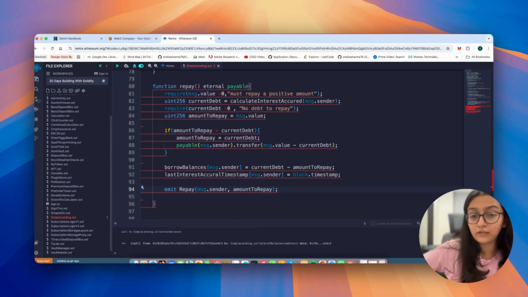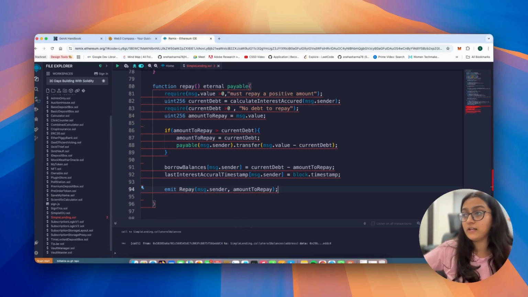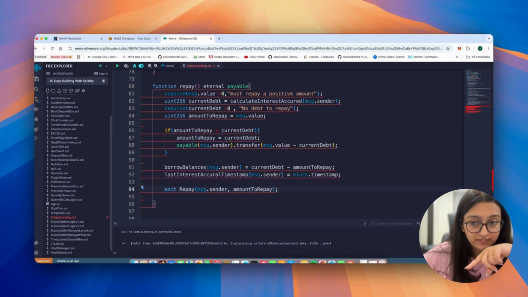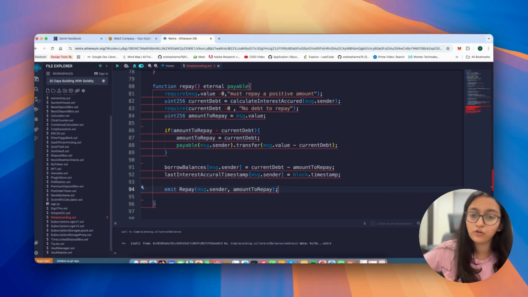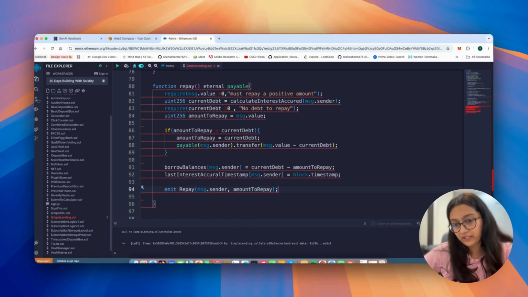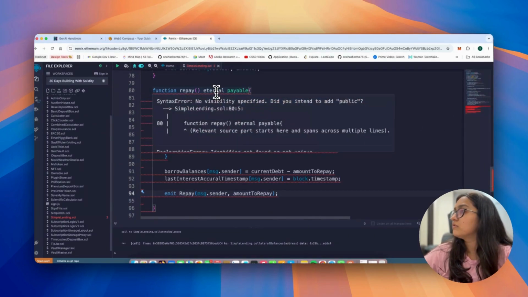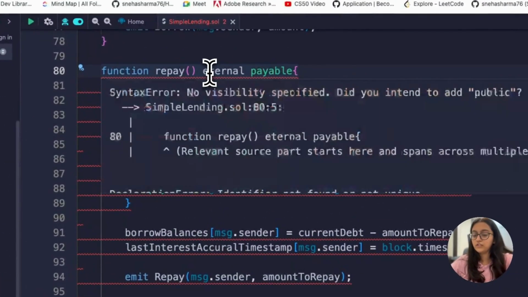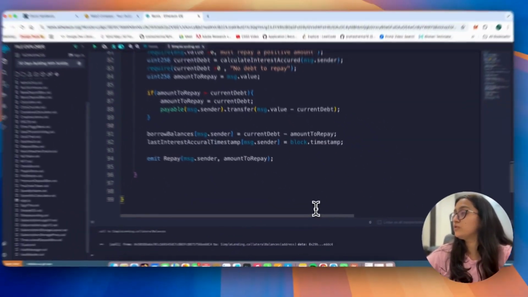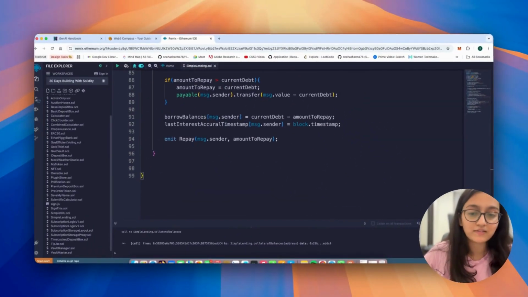And then you also update the loan record where you say, hey, the borrow balance is current debt minus amount to repay. So this reduces the user's loan balance and resets the clock on interest accrual. And if they paid everything back, the borrow balance becomes zero, which is like debt free. And then we say fire the repay event. What is the problem here again? Oh, not eternal. We don't want the function to be eternal. We want it to be external.